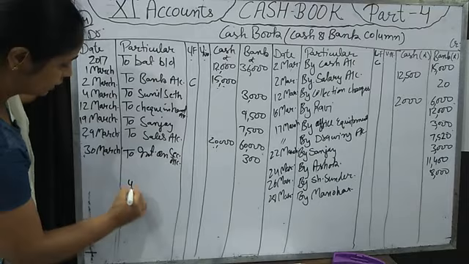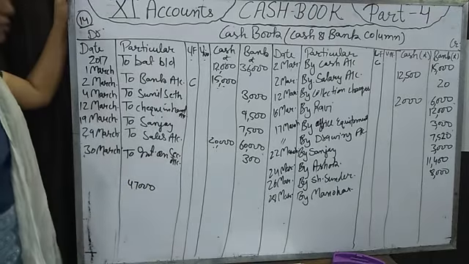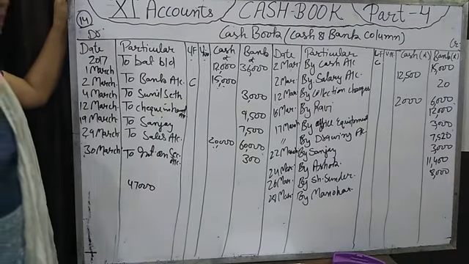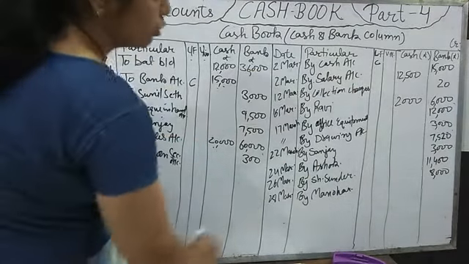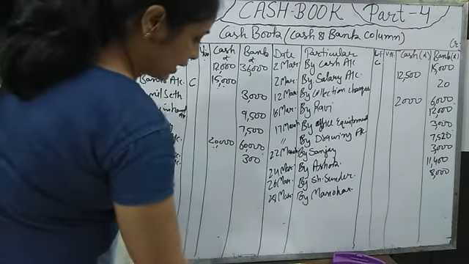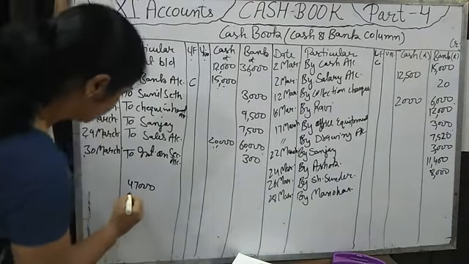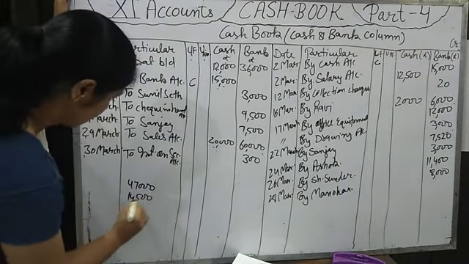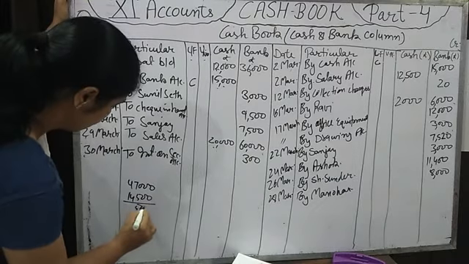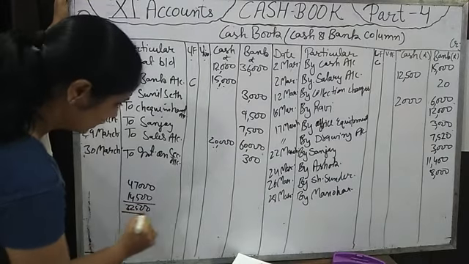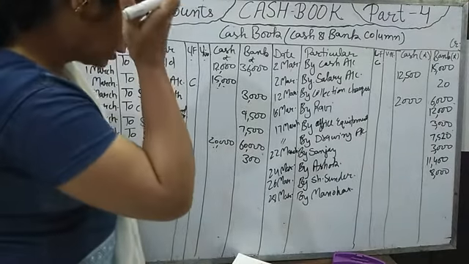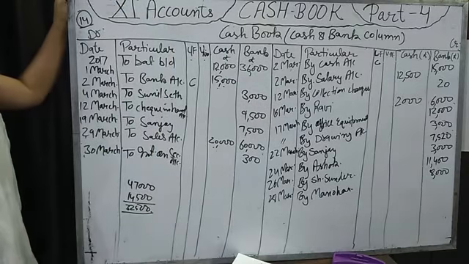In rough you will do that. We have received 47,000 in the full month, and we have paid 14,500. So at the end of the month we are having 32,500 rupees.